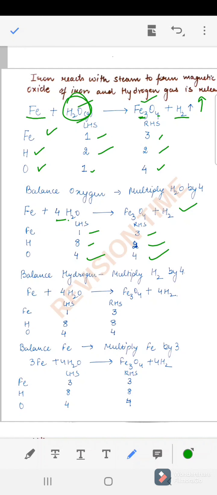For this multiply this hydrogen by 4, because on the product side we have hydrogen here only, right? So after that we will get this equation. Now hydrogen and oxygen both are balanced. Now we have to balance the iron atoms. So for this we will multiply this iron by 3, and ultimately our equation is balanced.